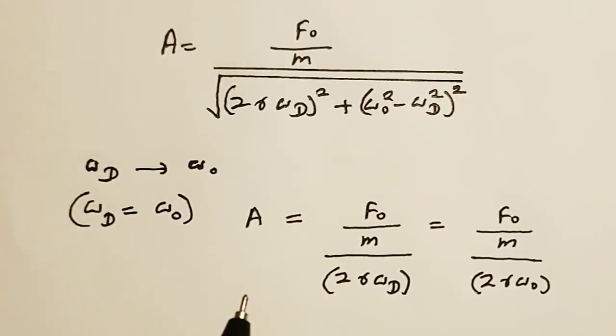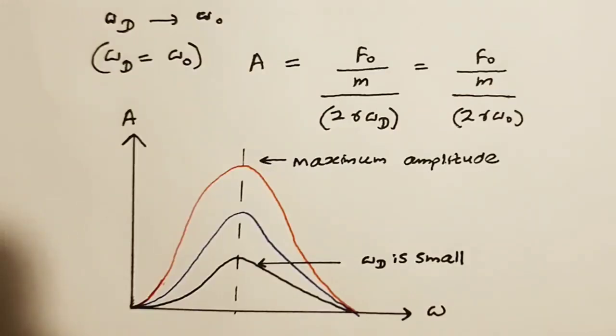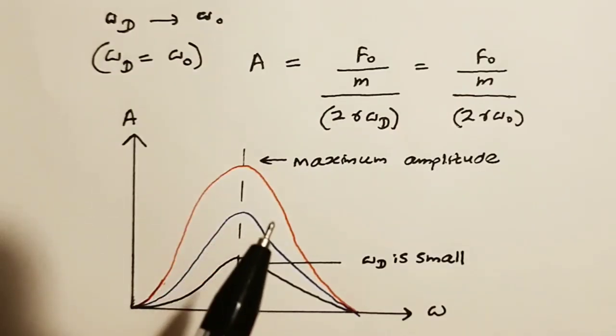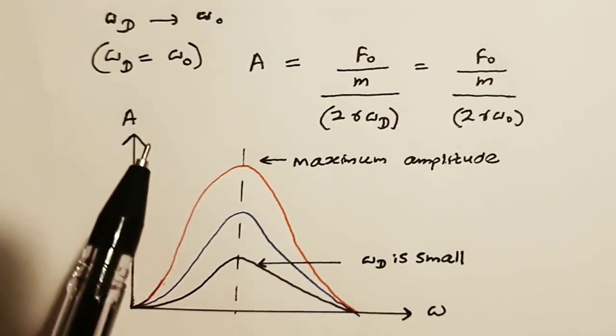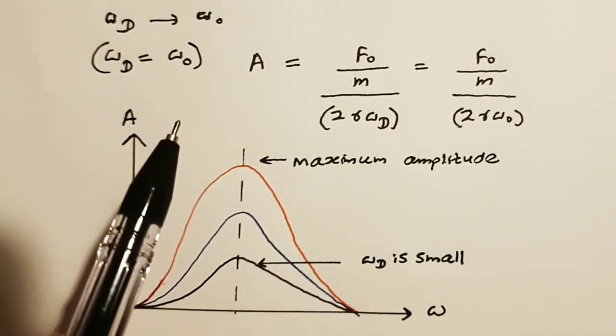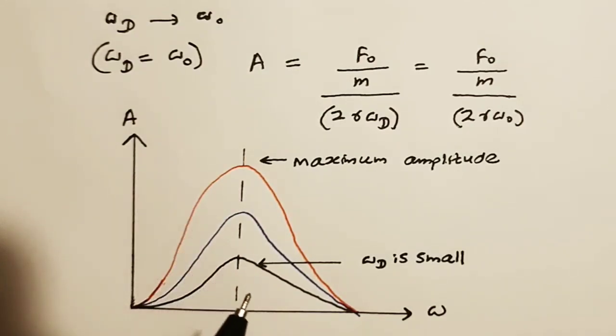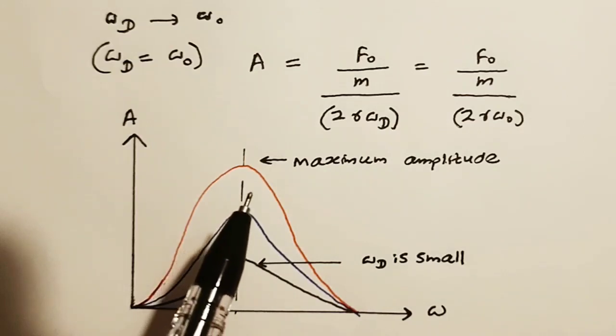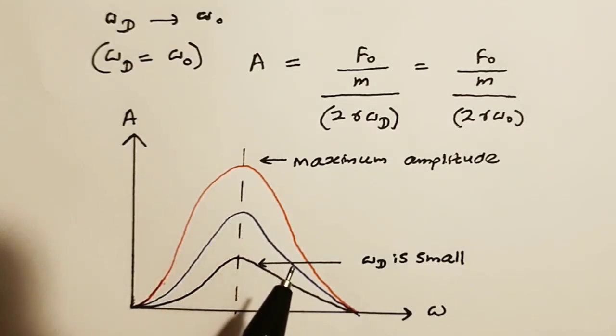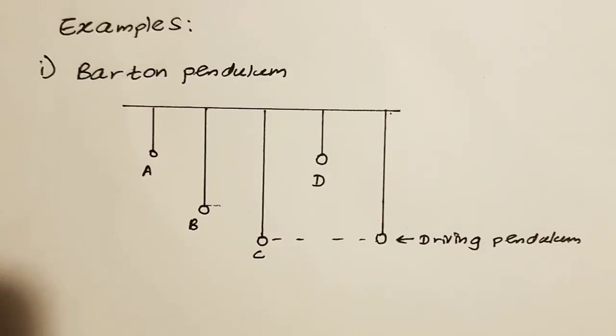So if we plot these values of the amplitude versus the frequency, the curves here show us that the maximum amplitude is obtained when the driving frequency is equal to the natural frequency, whereas when the driving frequency is small, you can see a smaller amplitude. The maximum amplitude always occurs when the driving frequency is equal to the natural frequency of the particular oscillating object. Now let us consider a few examples related to resonance.